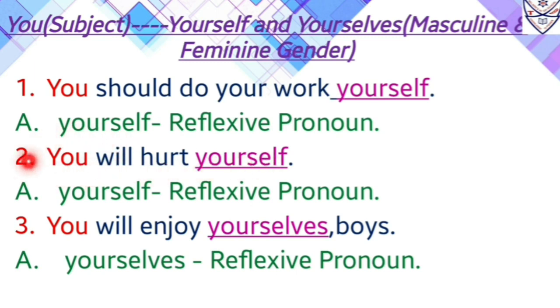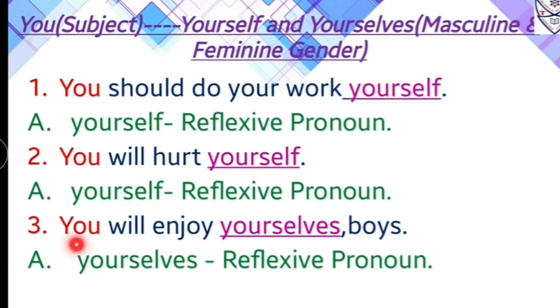Now again in this sentence we can see starting of the sentence is with you, which is a pronoun. Again it is used as a subject. After this you we can see verb, and that verb is will hurt. So over here after verb there is a pronoun, that is yourself. It is a reflexive pronoun. So with you, yourself is used as a reflexive pronoun in the sentence as an object.